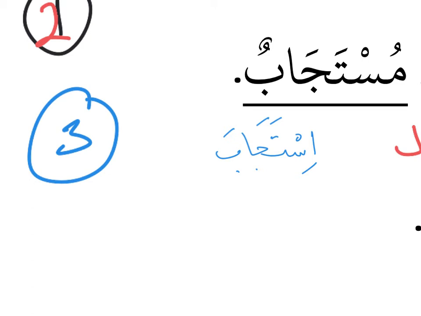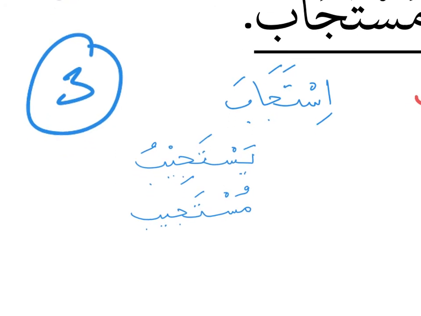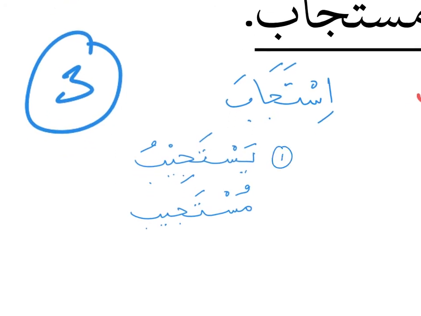Alright, so istajab, this is the madi, then the mudari is yastajibu. Okay, yastajibu. So from here we can change to isim maf'ul. We change the ya to a mim. That is number one. Change the ya to a mim, and the mim must come with a dhamma. So we read mustajib. Okay, that is number one. I mean step number one. This is step number two.